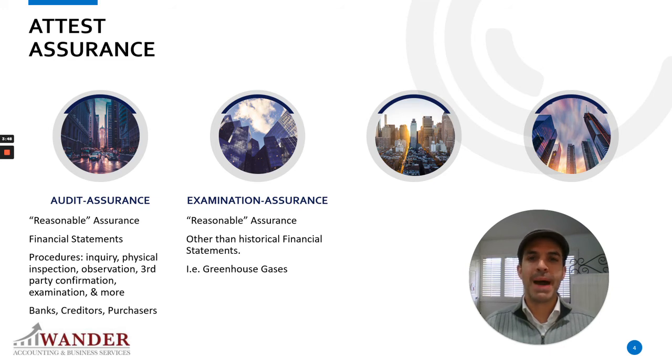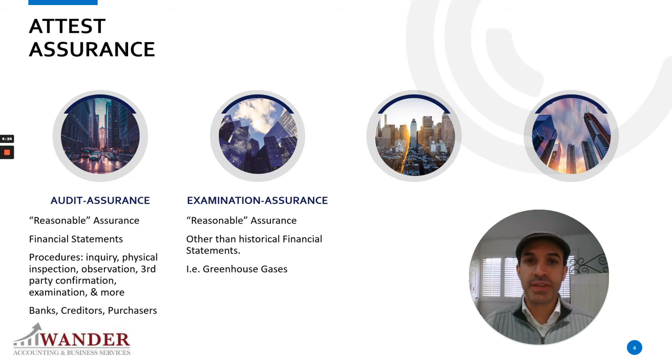Now, a quick word about an auditor and how it relates to a CPA. The CPA has two general licenses. This is inside the United States. I'm not sure how it works in other countries. I might look into it. Everybody who passes the CPA exam gets the general license. If somebody wants to become an auditor or have the ability to perform attest services, then they have to go through an additional level of experience. They have to work under an auditor. They have to get a certain minimum number of hours.